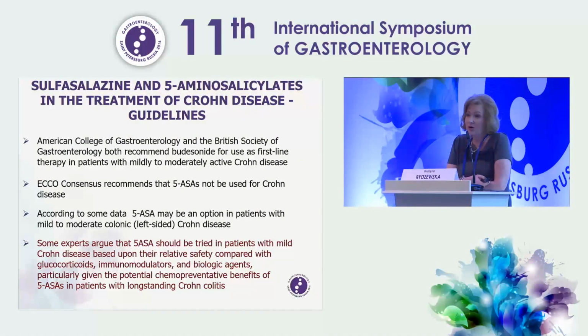So, based on all those data, the American College of Gastroenterology and the British Society of Gastroenterology both recommended budesonide as a first-line therapy for moderately active Crohn's disease. The ECCO consensus recommends that 5-SA should not be used in Crohn's disease.